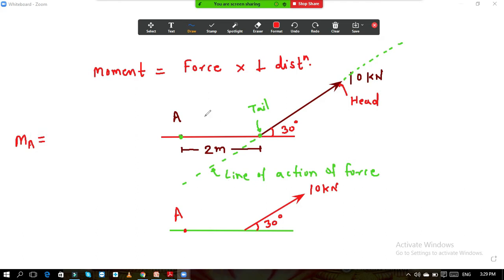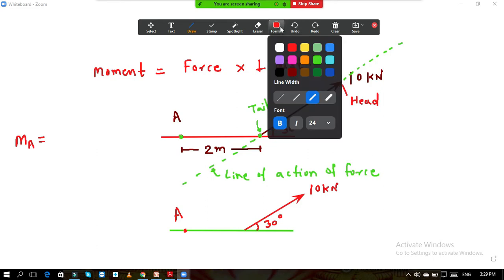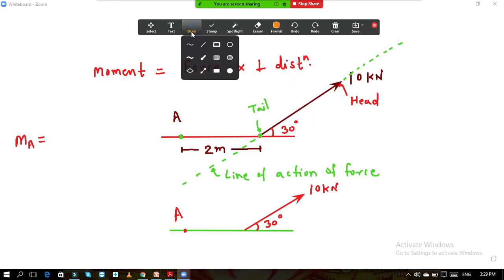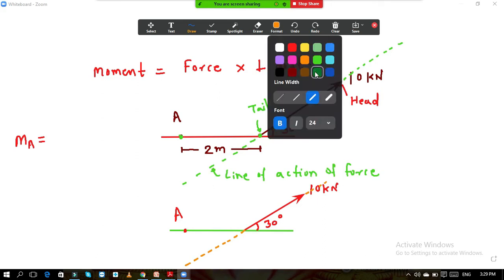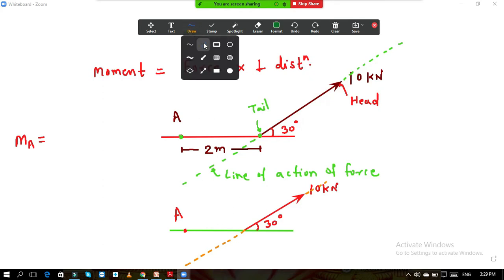We know the basic formula: force into perpendicular distance. So one way to calculate the moment is if I extend the line of action of this force, it will be like this at both the ends. And here is the point A. The formula says force into perpendicular distance. Now if I drop the perpendicular from point A, this is the perpendicular.